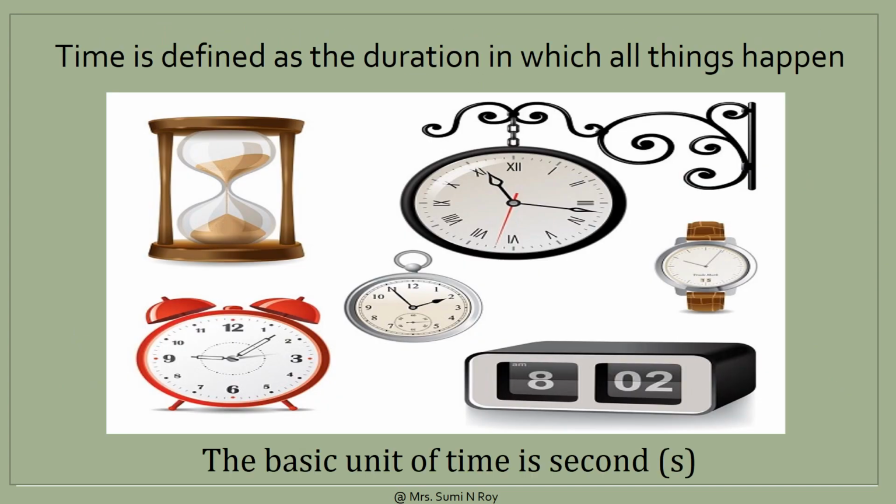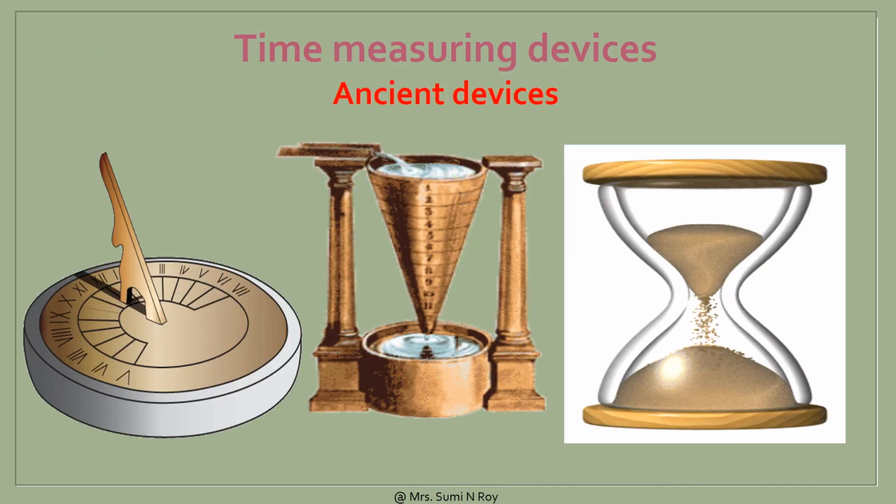We can determine the speed of a given object once we can measure the time taken by it to cover a certain distance. Time is defined as a duration in which all things happen. The basic unit of time is second. Often we need to measure intervals of time which are much shorter than a day. Clocks or watches are perhaps the most common time measuring devices.